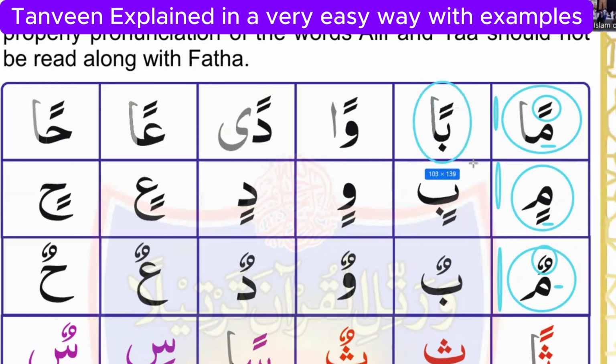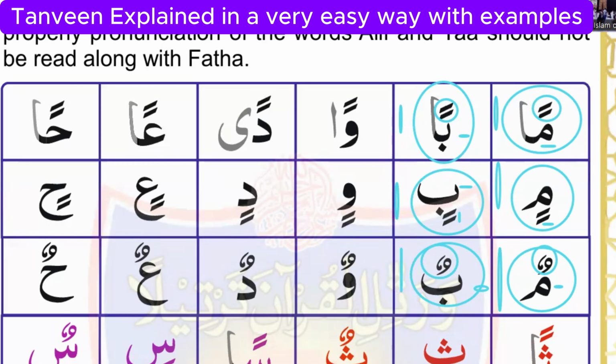First we will read the letter ba, then the sign, double Fatha, ban. Sound will be ban. Ba, double Kasra, bin. Ba, double Damma, bun. Ban, bin, bun.